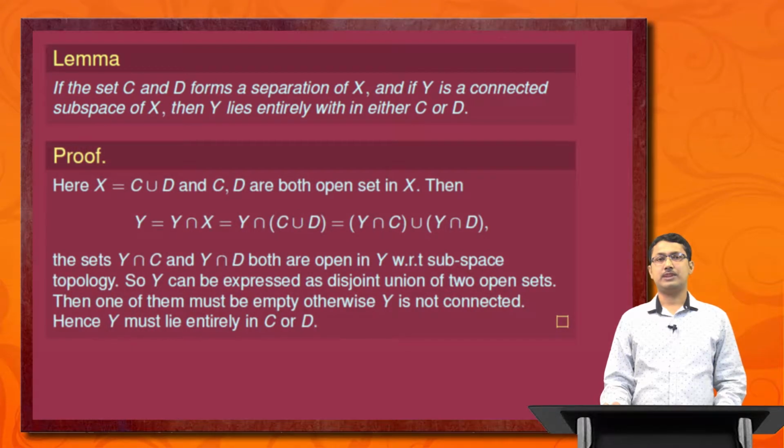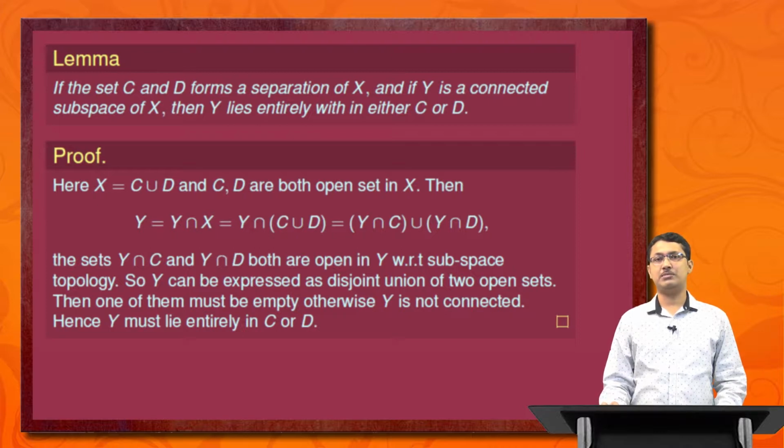Proof: here X is equal to C union D, and C, D are both open sets in X. Then Y is equal to Y intersection X, and putting the value of X, Y intersection (C union D). By the distributive property of sets, this is (Y intersection C) union (Y intersection D). The sets Y intersection C and Y intersection D are both open in Y with respect to the subspace topology. So Y can be expressed as a disjoint union of two open sets.